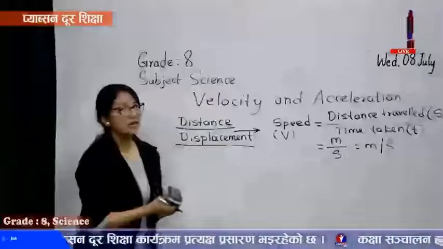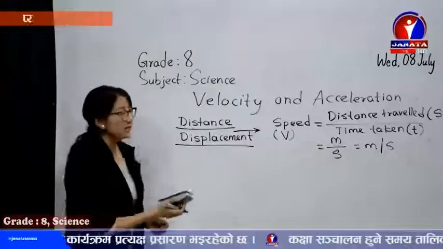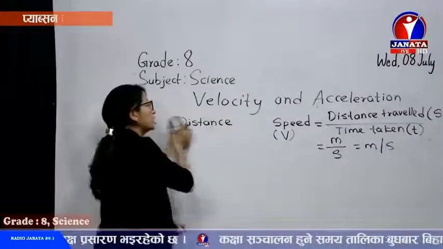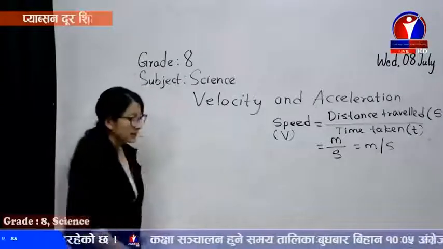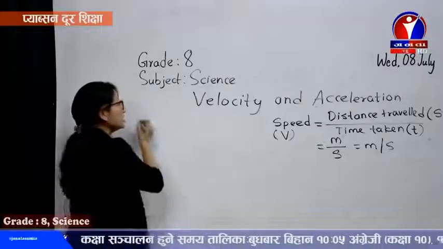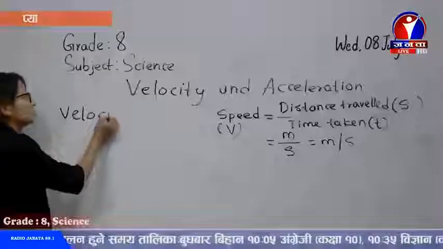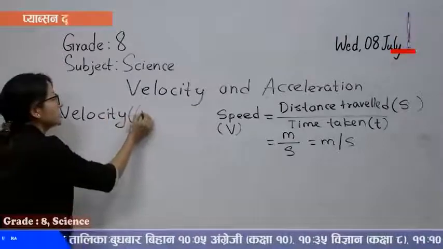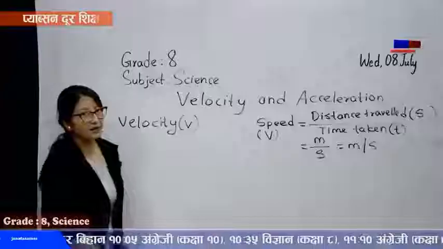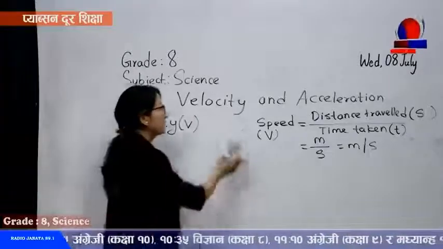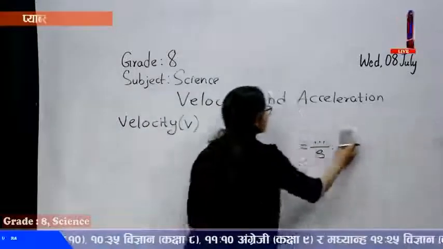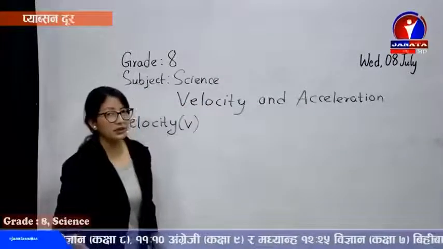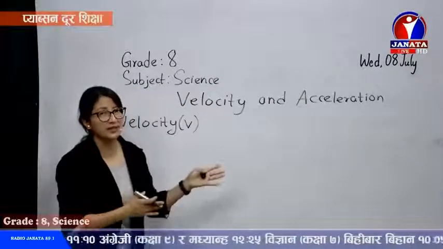Now let's move to the main topic, velocity. Velocity we denote by V. It is also the distance traveled, but the distance traveled in a fixed direction.